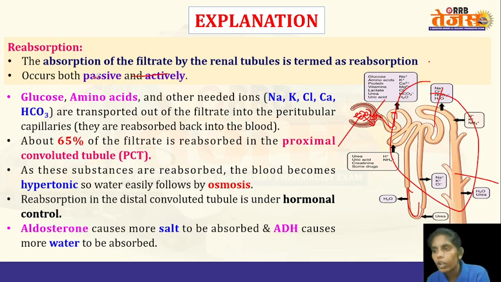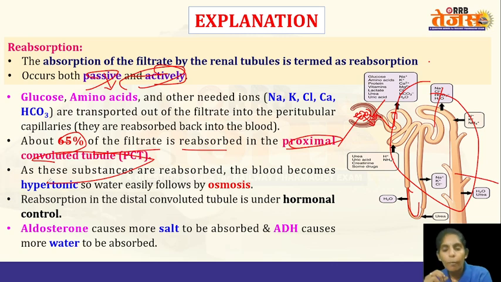And reabsorption can occur either passively or actively. Passively means the ions or the substances will simply enter into the blood circulation without any energy. But if it is transported actively, then some transporters and some energy are involved to transport those substances into the blood. About 65% of the filtrate is reabsorbed in the proximal convoluted tubule. So about 65% of the reabsorption will take place in the proximal convoluted tubule.